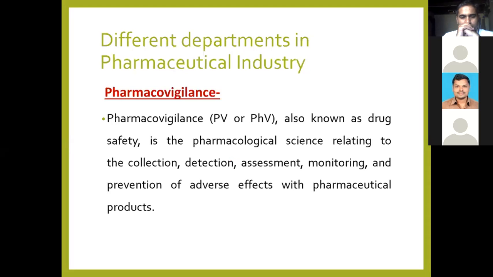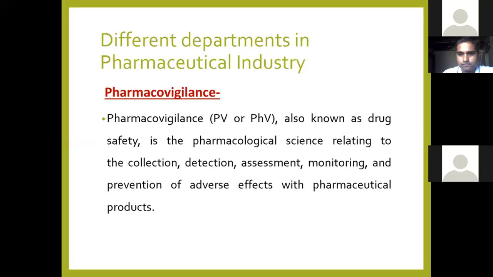One is in the clinical trial, when you are developing the product or drug and monitoring is focused. The other is post clinical trial, the marketed drug survey in hospitals, monitoring side effects and adverse effects to control the safety of that drug. This is the main and important role of pharmacovigilance in the pharmaceutical industry.